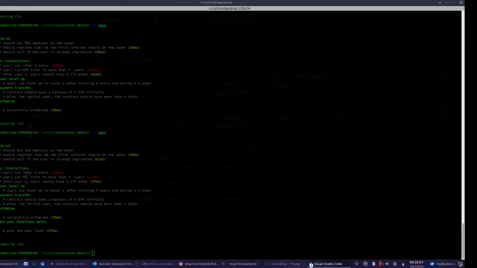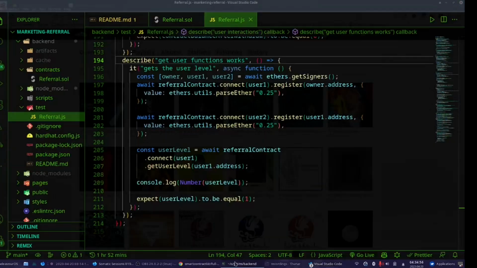Then I test gets the user balance, and that's all, I guess. Again, as I said, I'm going to put the code on GitHub so you can check it for yourself.